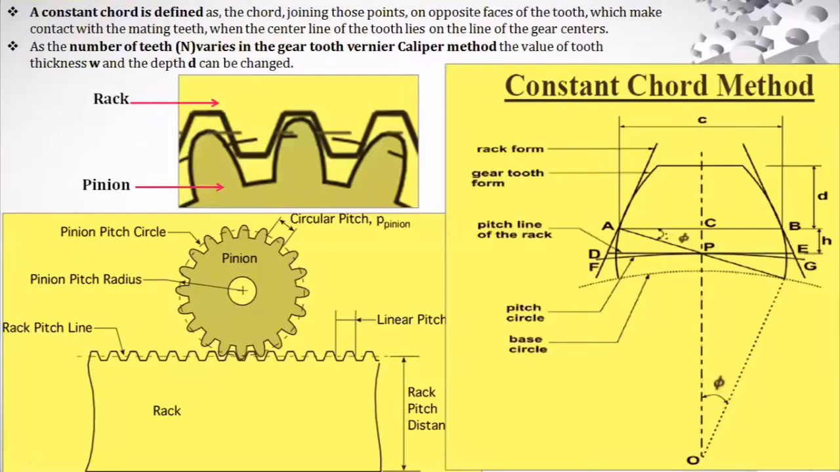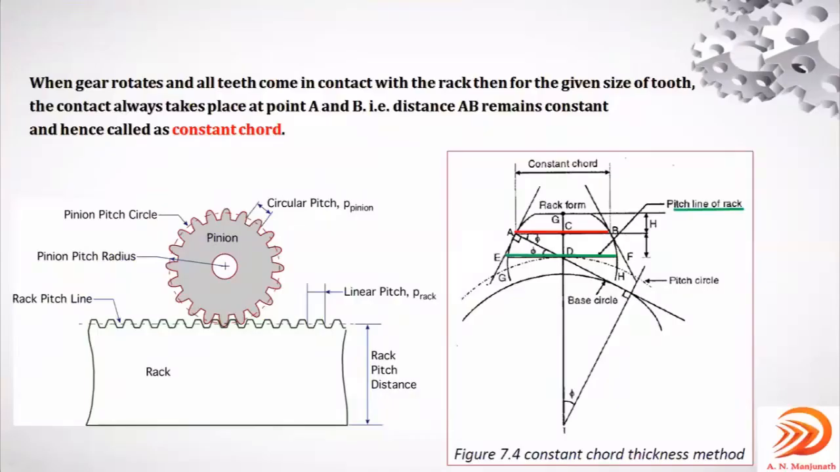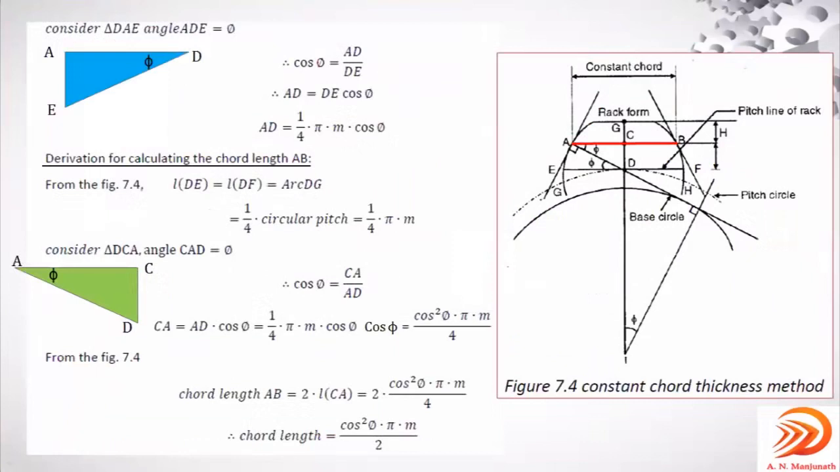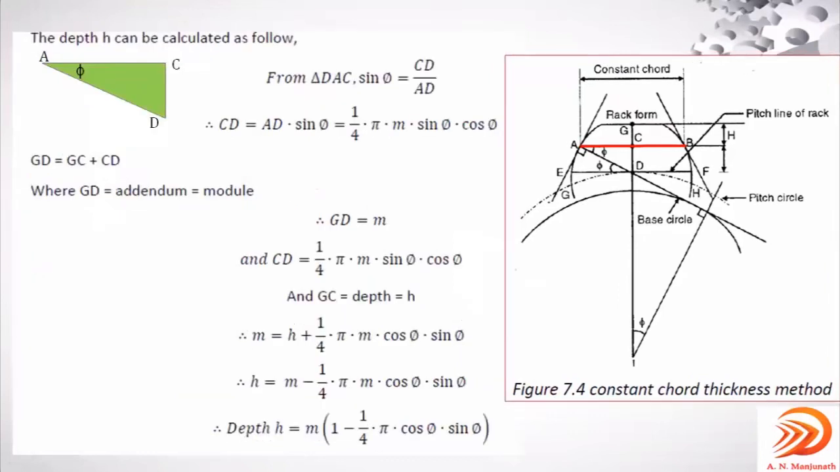And here there is no numerical for you, so no need to worry, only the derivation. Sometimes in the exam, a question will be asked to get the equation for the measurement of the gear tooth thickness by using the constant chord method. So one is with respect to W, the width, and another with respect to the depth. So this is constant chord. AB on this particular gear represents the constant chord.